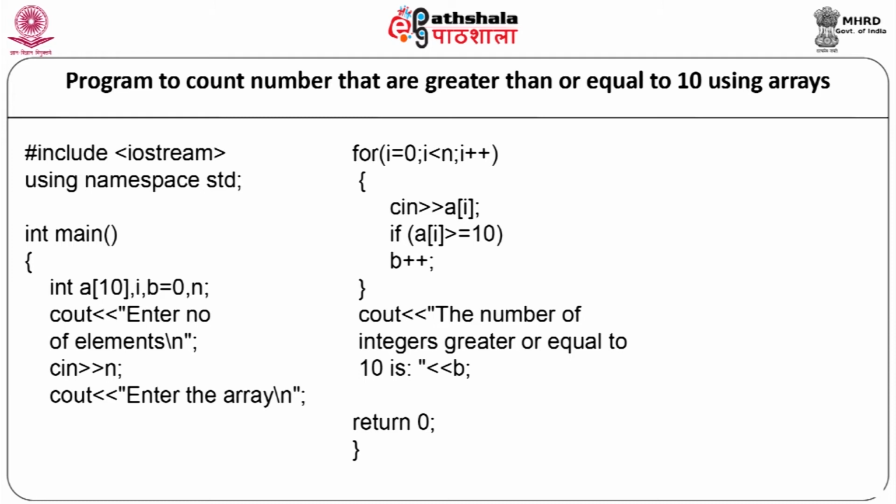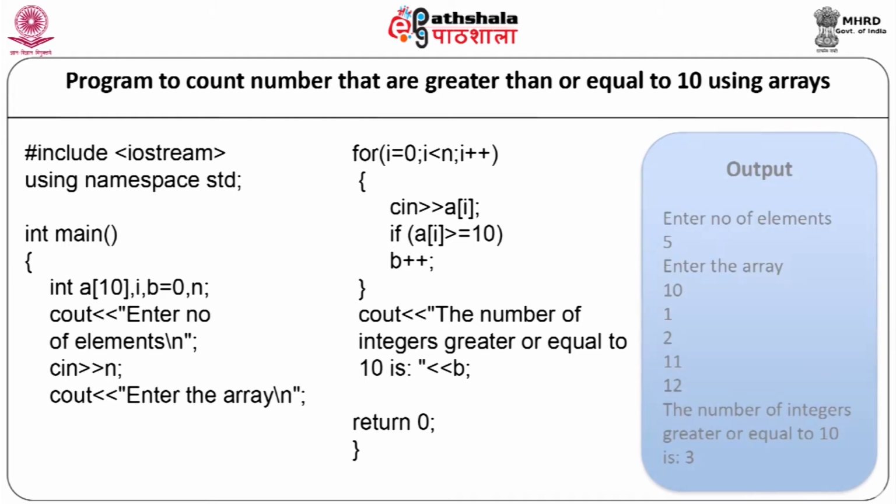Now, we will display this particular count on the screen as cout, the number of integers greater than or equal to 10 is, the value of b. Return 0 and the program will end. Now, when the above code is compiled and executed, it will produce the result as, first it will ask enter the number of elements. Suppose the user input is 5. The second message that will be displayed is enter the array. Suppose the values entered by the user are 10, 1, 2, 11 and 12. Then the result will be displayed as the number of integers greater than or equal to 10 is 3.